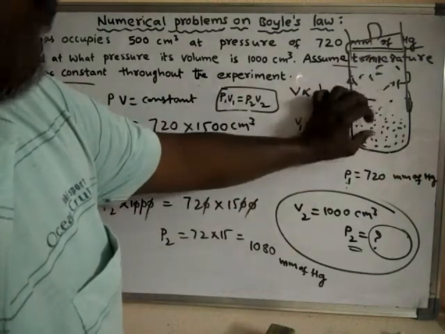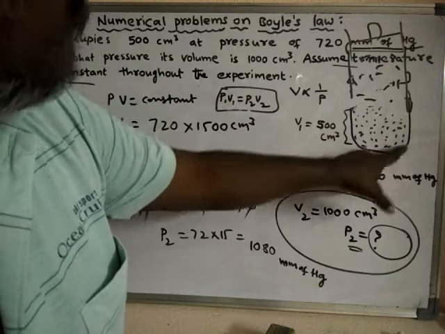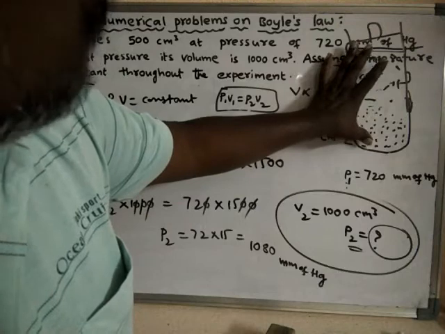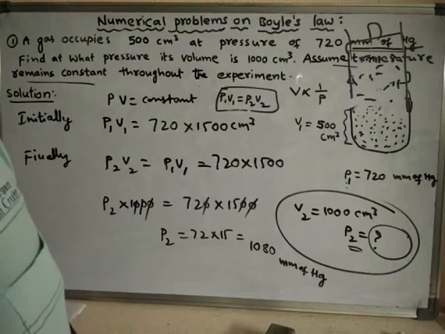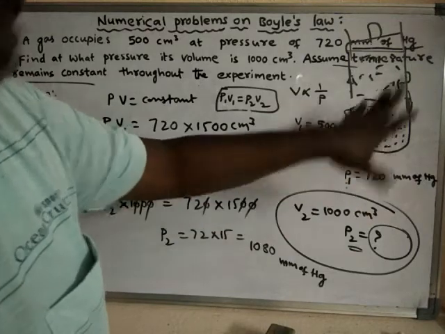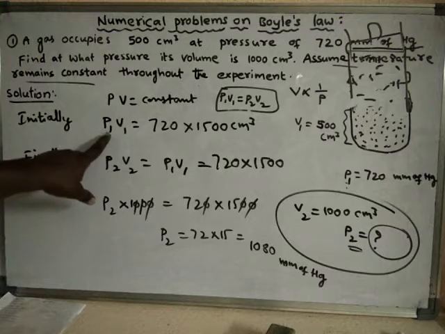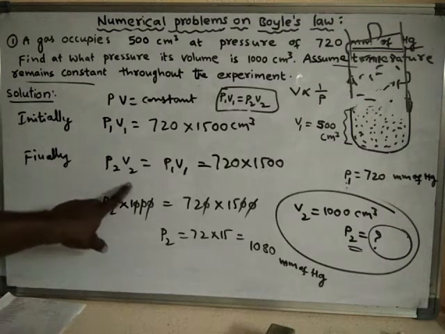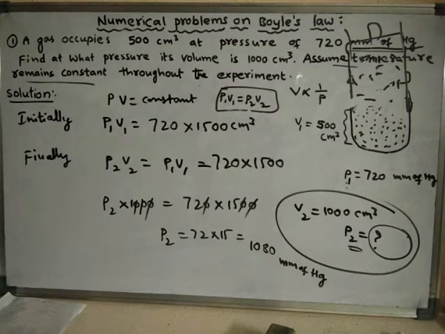So here the volume of the gas is increased, but not the amount of gas. The same number of molecules are present as before. Suppose 100 molecules are there, even after the increase in volume the same 100 molecules are present. So under the conditions of same temperature and same amount of gas, remember that the product of pressure into volume initially should be equal to the product of pressure into volume finally. That means P1 V1 should be equal to P2 V2. So this is according to Boyle's law.